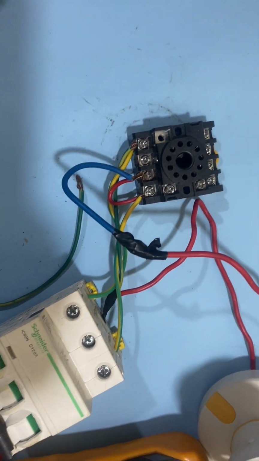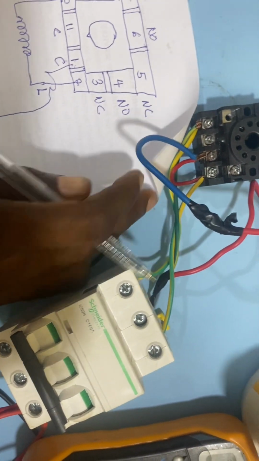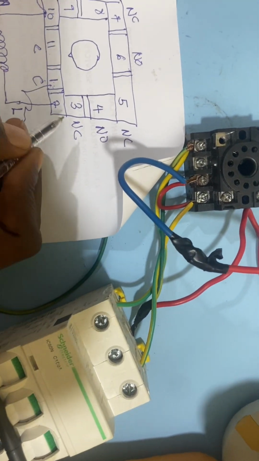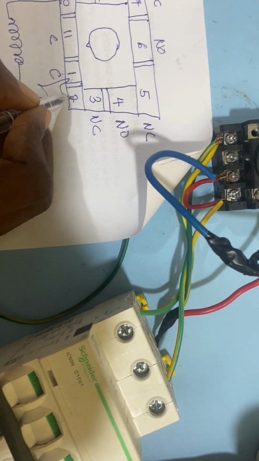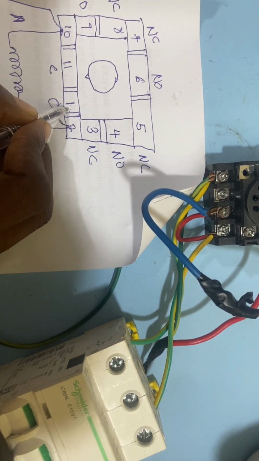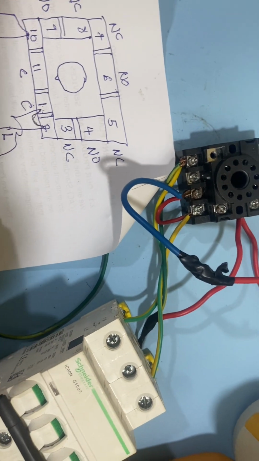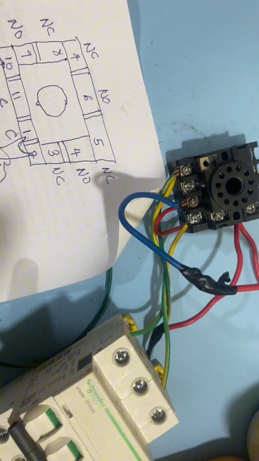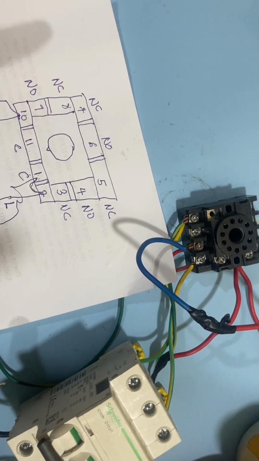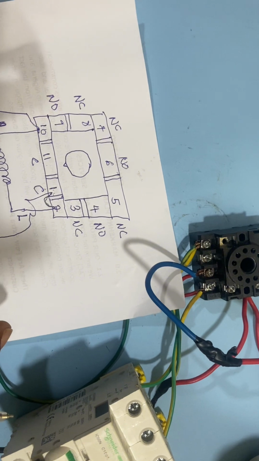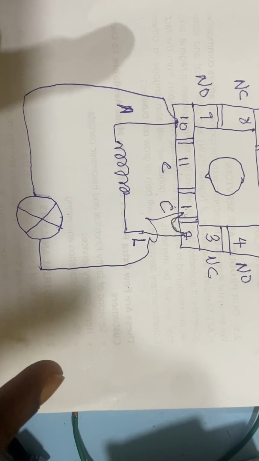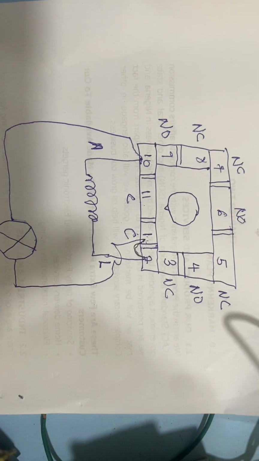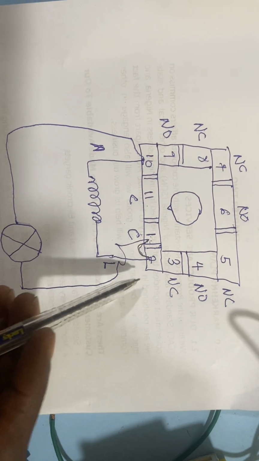All right, so I'm done looping 1 to 2. So this is the 1. I loop to 2. I'm doing something like this. 1 to 2. All right. So the next thing is to take the 2 to our start and stop button. Since we want to use the start and stop button to control this relay, all we need to do at this point is to take from pin 2